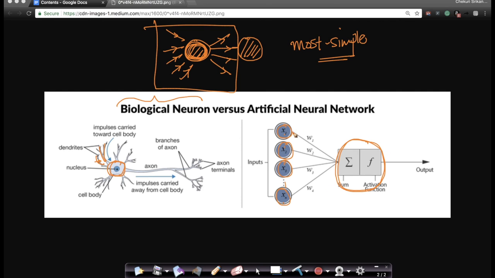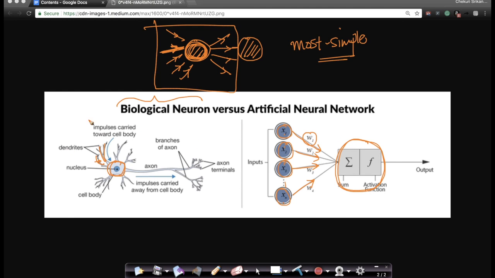Of course, some inputs are more important than other inputs. So let's put weights on these inputs. Some inputs will be more important than others, and this is also understood in the biological neuron structure. Some of these impulses, some of these inputs, tend to have more importance than others. These are observations from biological neurons. So they said, let's build a very, very simple model of it.